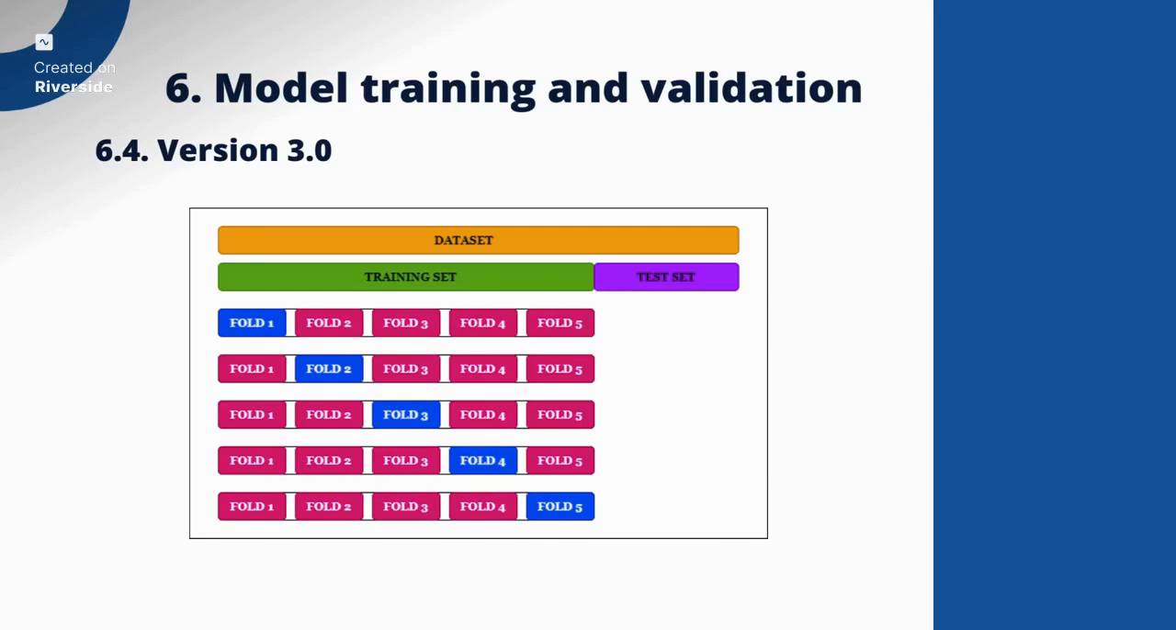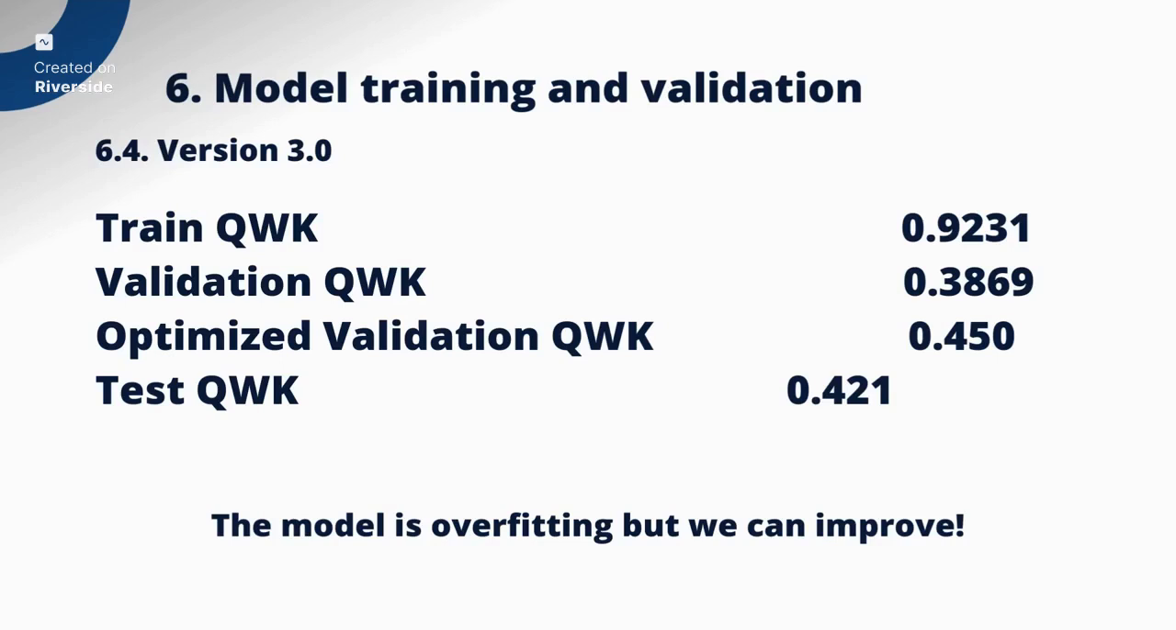So here's the evaluation result for version 3.0. As you can see, there's a very big gap between the train and validation set score. This indicates that the model is overfitting, but we will try to fix it later on. What's interesting here is that the validation score before tuning is 0.38, and it increased to 0.45 after tuning. When we submit this model, the test score is 0.42, which is an improvement from the previous model.